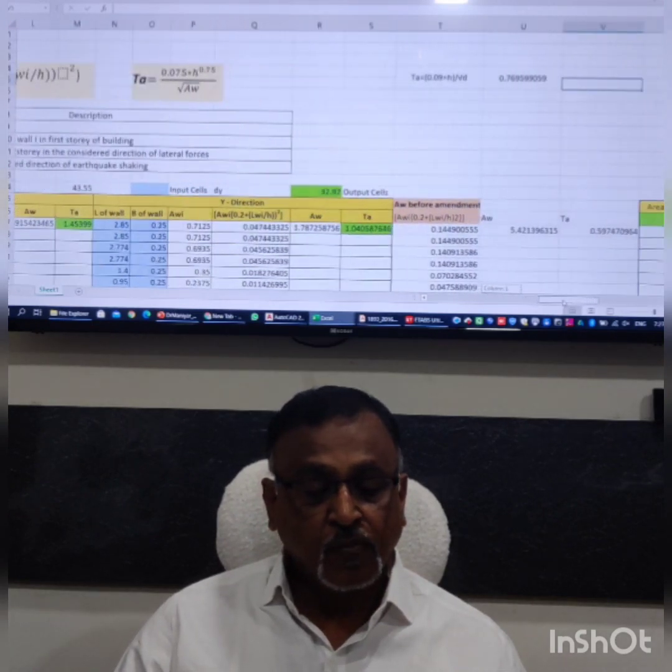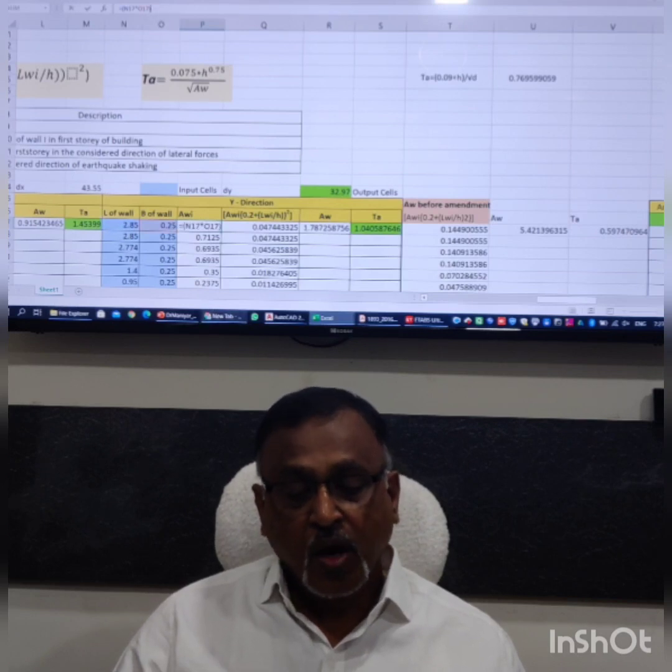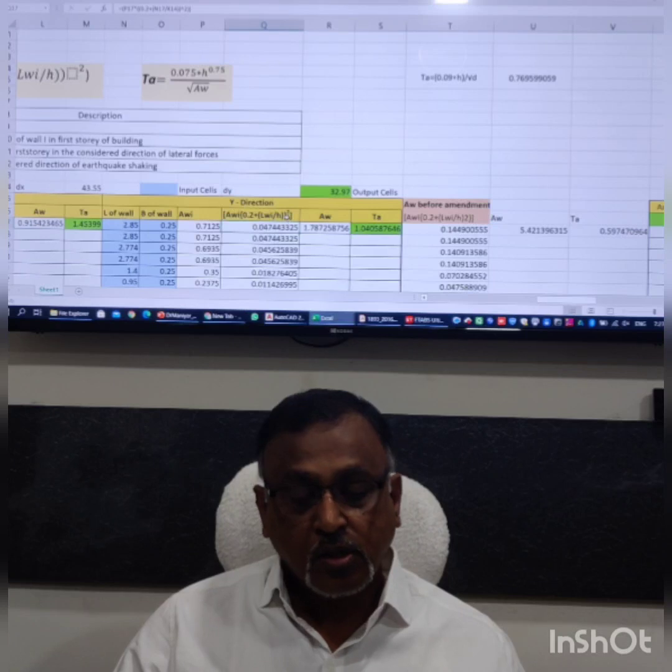So if you see, length of the wall, breadth of the wall is given and then this AWI is the product of these two, that is this. Now if you look at this term AWI 0.2 LWI by H, this both included and then the bracket square, this is calculated here.